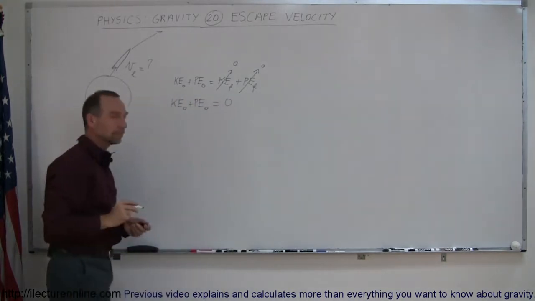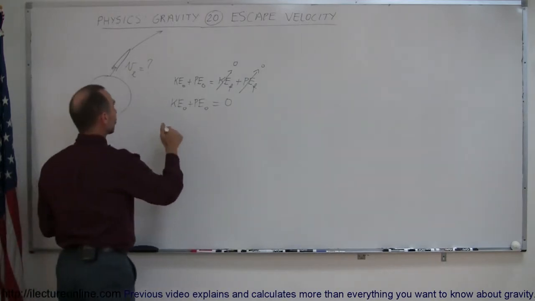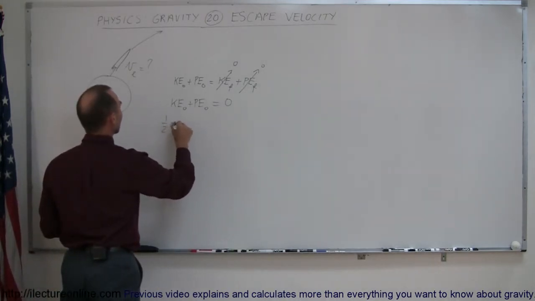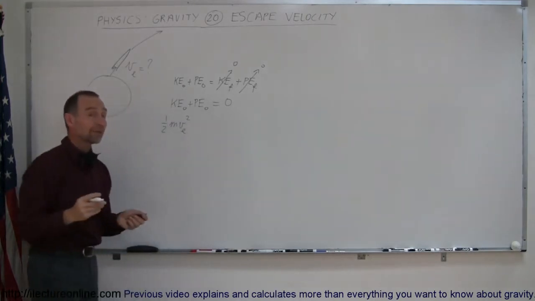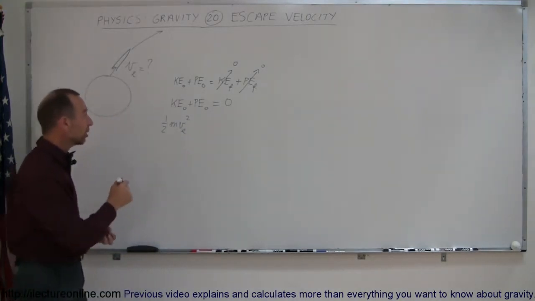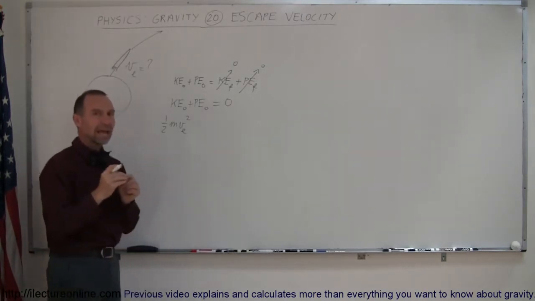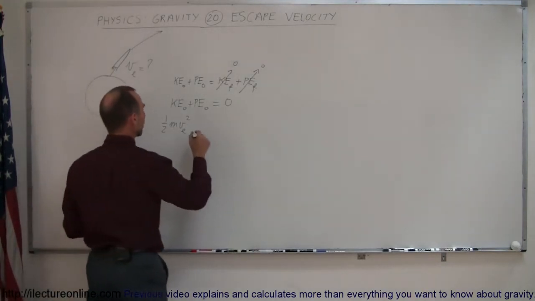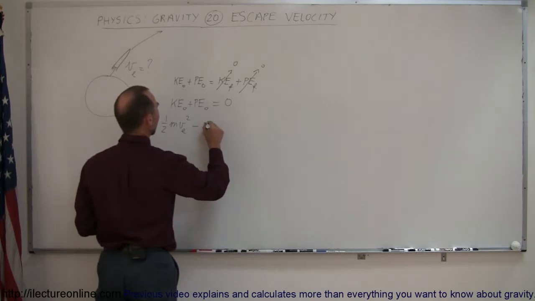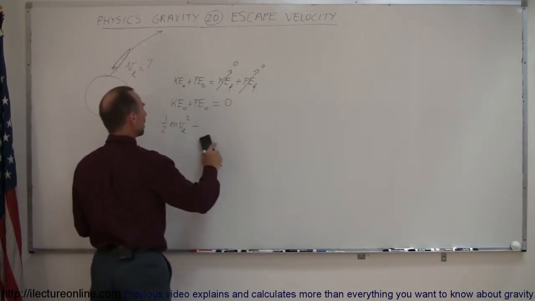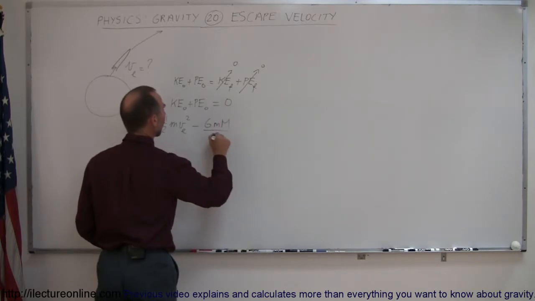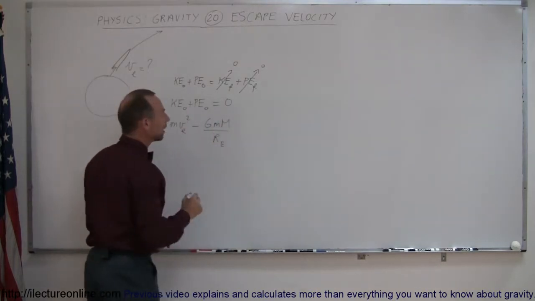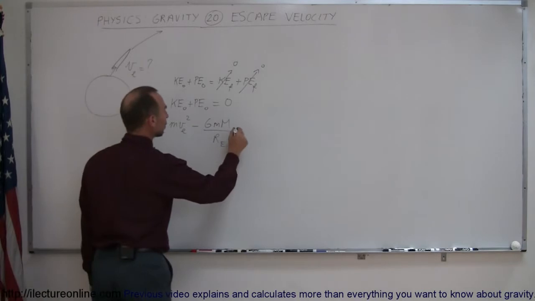So what we then have to say is that the kinetic energy initial plus the potential energy initial equals zero. Of course, the kinetic energy initial will have to be 1/2 mv squared. And of course, the velocity required is the escape velocity, so we'll write v sub e. And the potential energy initial will be the potential energy it has at the Earth's surface. So it would be minus GMm over r. That, of course, would be the radius of the Earth. And that has to equal 0.